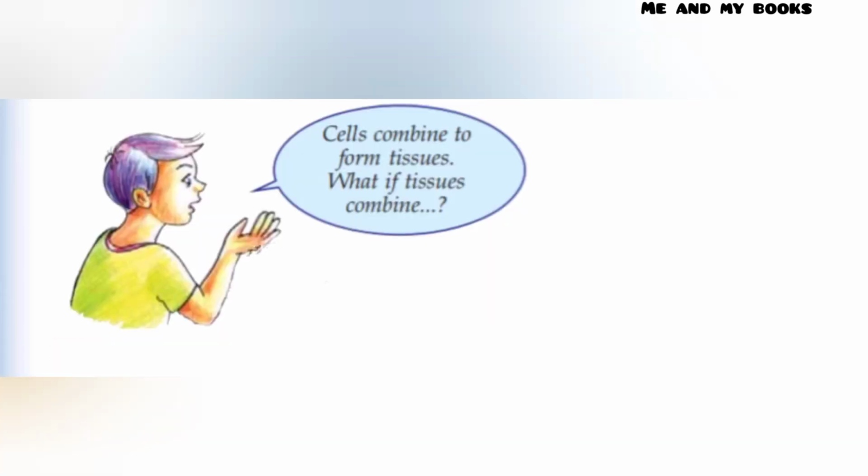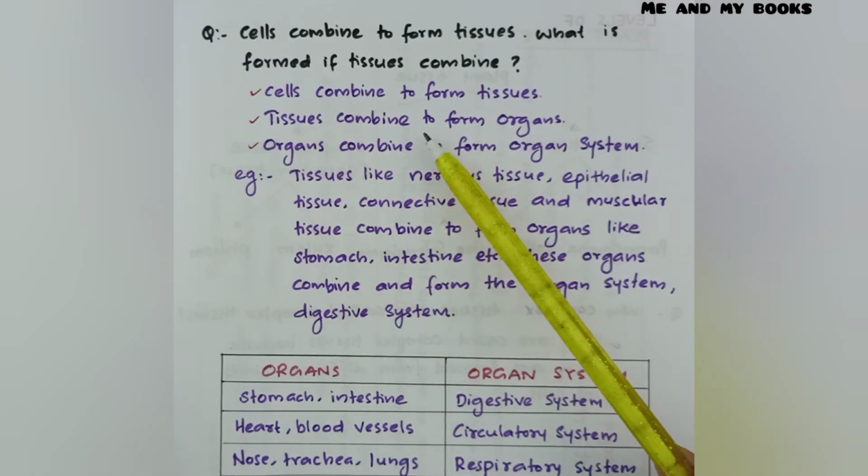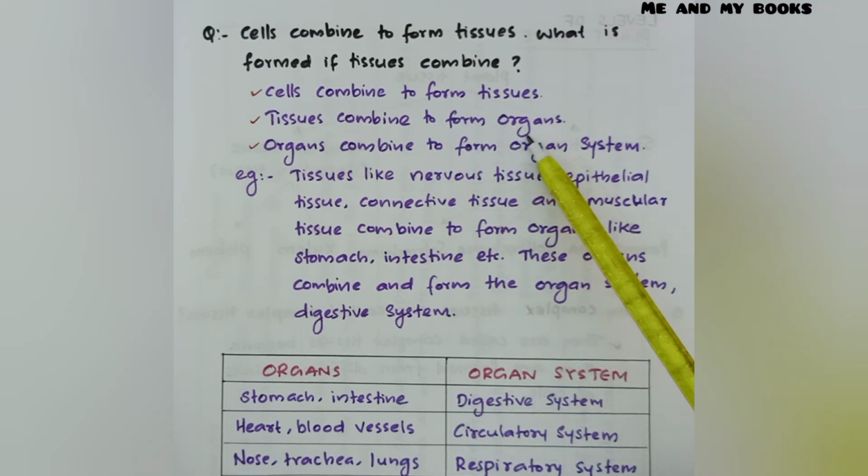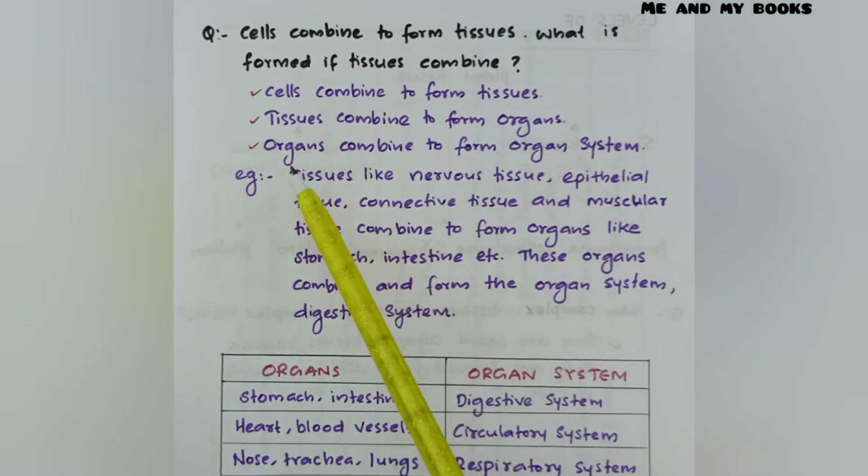Cells combine to form tissues. What if tissues combine? That is, cells combine to form tissues. Tissues combine to form organs. Tissues combine and form different organs, for example, stomach, kidney, lungs, etc.